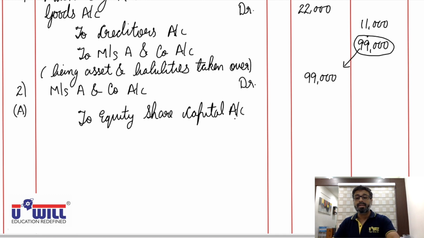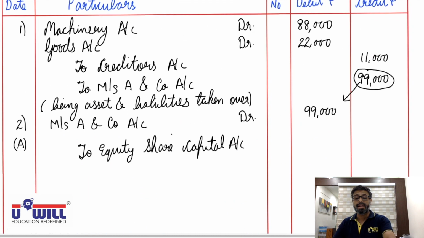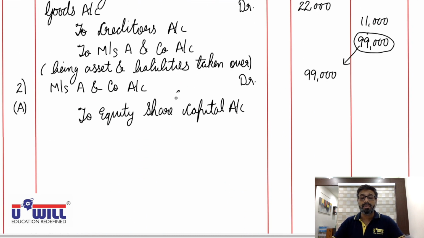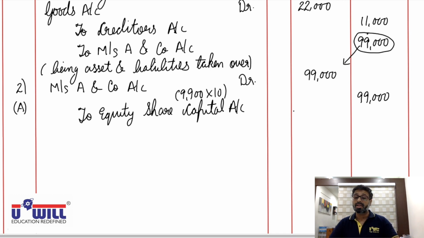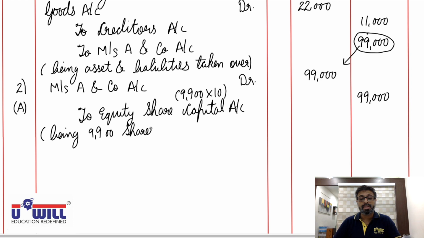as we calculated, how many shares would be issued? 9,900. So 9,900 into face value is 10. Share capital always with face value. So 99,000 rupees. As I said here, even if you would not have made the workings, it's okay. Directly Messrs A and Company to equity share capital can be recorded with 99,000. Being 9,900 shares issued at par.